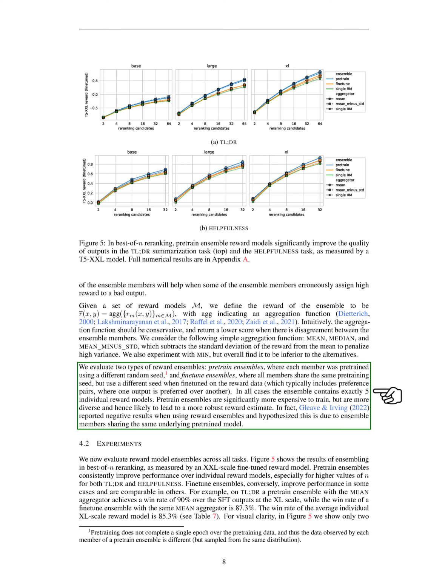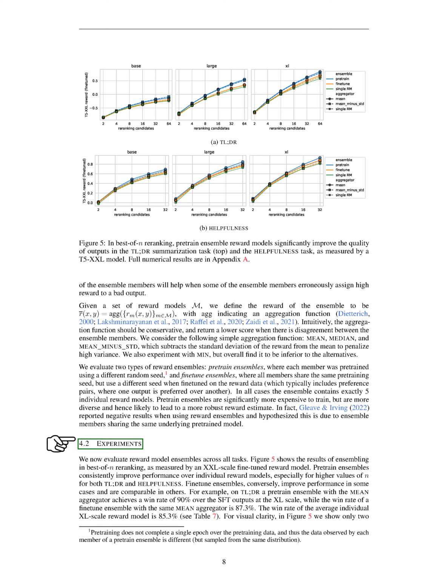We evaluated 2 types of reward ensembles: pre-train ensembles, where each member was pre-trained using a different random seed, and fine-tune ensembles, where all members share the same pre-training seed, but use a different seed when fine-tuned on the reward data. In all cases, the ensemble contains exactly 5 individual reward models. Pre-train ensembles are more costly to train, but they are more diverse and likely to provide a more robust reward estimate. We found negative results when using reward ensembles and hypothesized this is due to ensemble members sharing the same underlying pre-trained model.